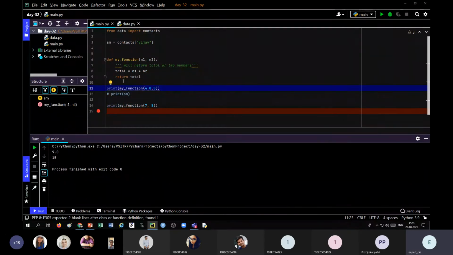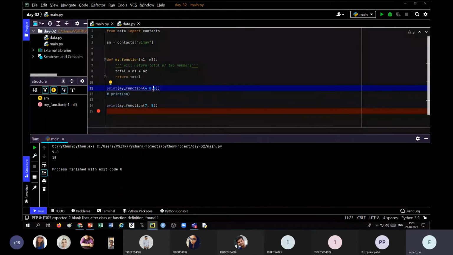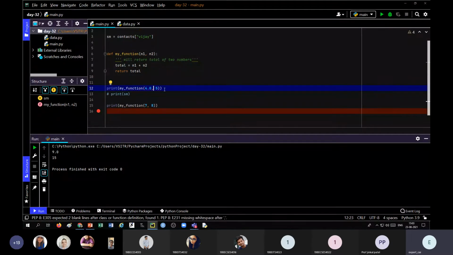Now, if we reformat it, there will be two blank lines after the end of the function, and there will be a space after the comma. This will be done automatically. For example, you select and reformat it, and you'll get the proper format. So all the rules required, like maximum line length, indentation, naming convention, and spaces requirement, will automatically be applied if you reformat it. So you can reformat, or we can say it can lint it automatically.